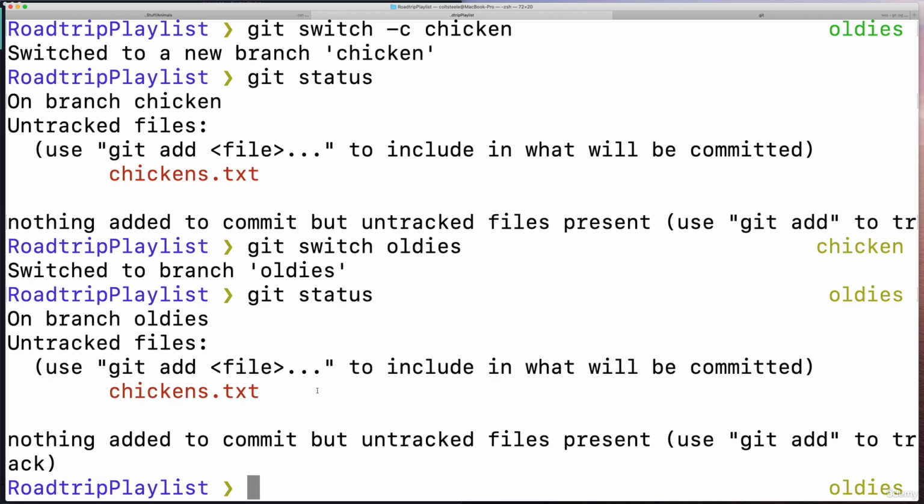So for now, I'm just going to recommend we always add and commit changes before we switch branches so that we can avoid this. But of course, like I said, we're going to learn how to stash changes very soon. First, we're going to learn about merging. But I just wanted to call your attention to this behavior. When you switch branches, sometimes if you have unstaged changes, they will come with you. Other times, if they're in conflict, Git will yell at you. So just know that.